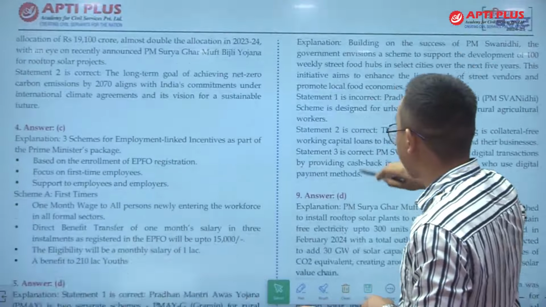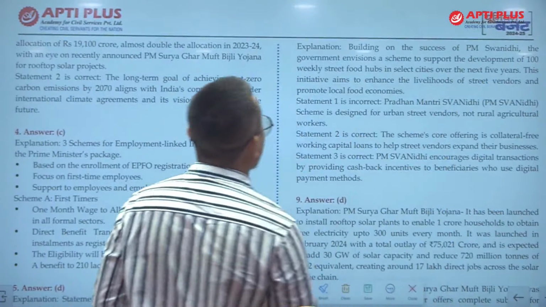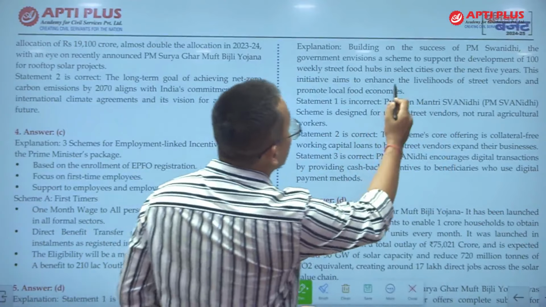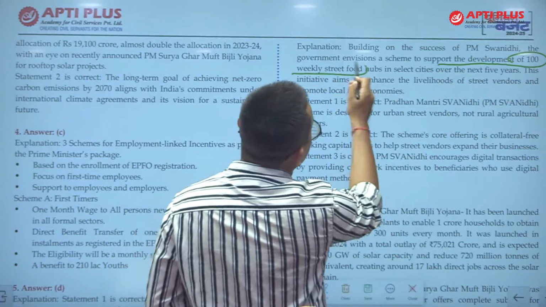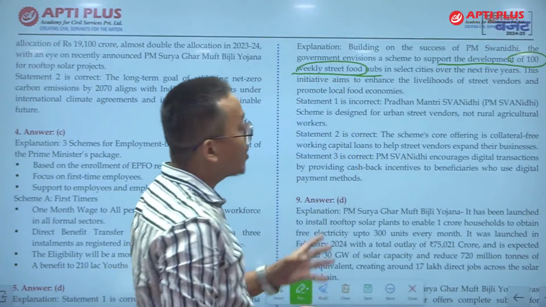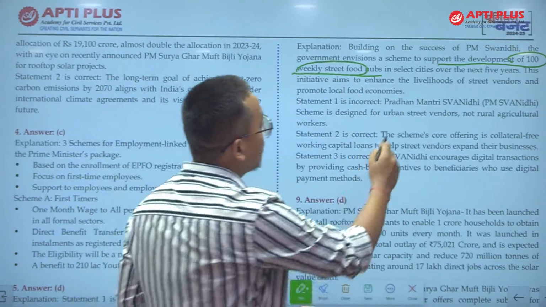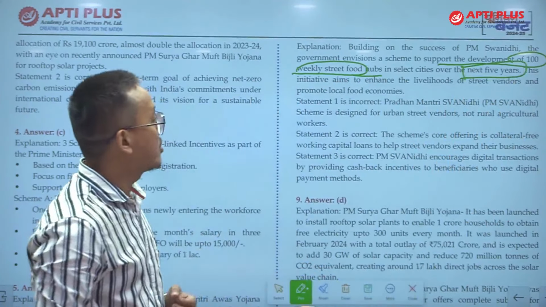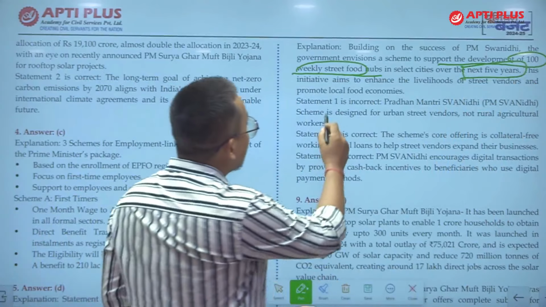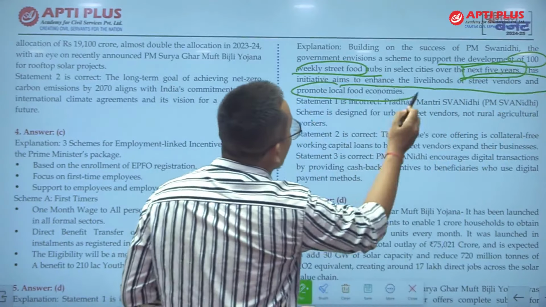If you see the explanation of question number 8, you can see, building on the success of PM Swanidhi, the government envisions the scheme to support the development of 100 weekly street food hubs. So the number is important. 100 street food hubs will be supported in select cities in the next 5 years, and it aims to enhance the livelihoods of the street vendors and promote local food economies.